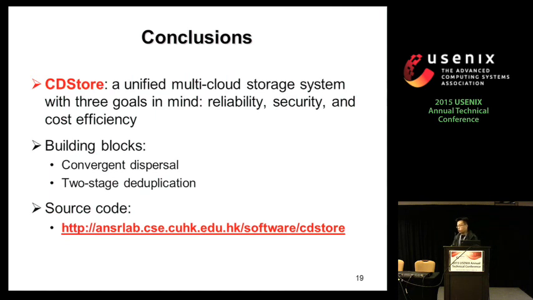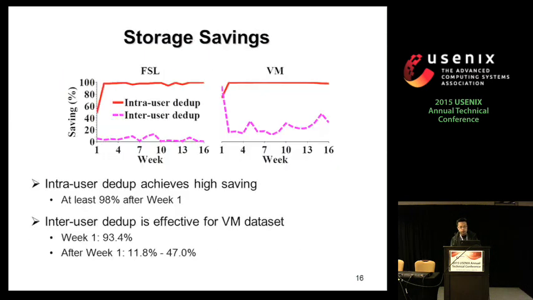Yeah, for some workloads, intra-user dedup already achieves most of the benefits. That's why you will see here that for intra-user dedup, you can achieve almost 98% of the saving. But inter-user dedup will be effective for some cases. For example, you have VMs where all the VMs apply patches.